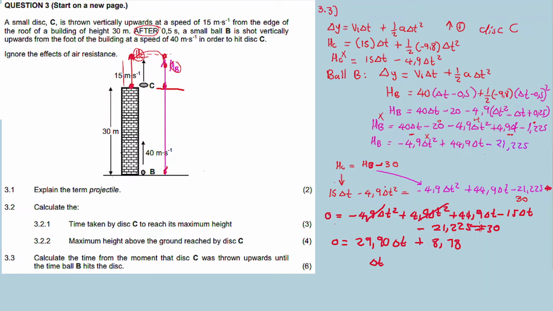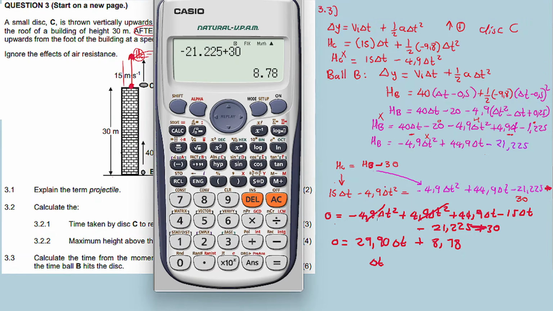It's negative. Okay. So this one cancels this one, and this one you put 29.